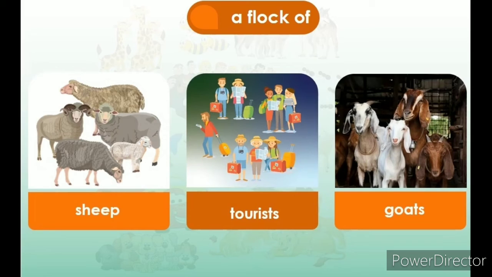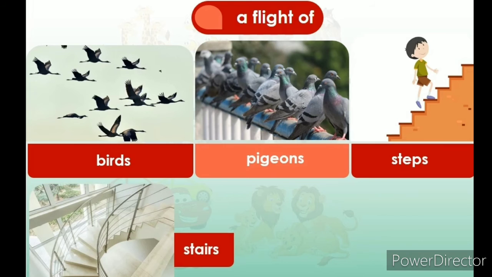Then the collective noun flight: a flight of birds, a flight of pigeons, a flight of steps and a flight of stars.